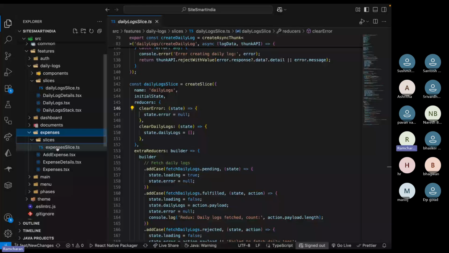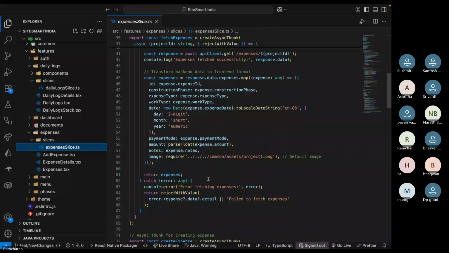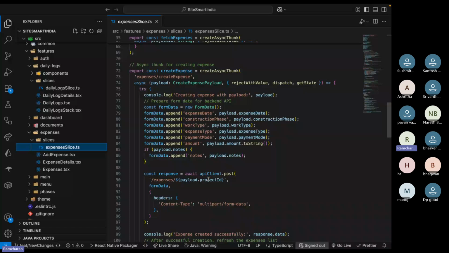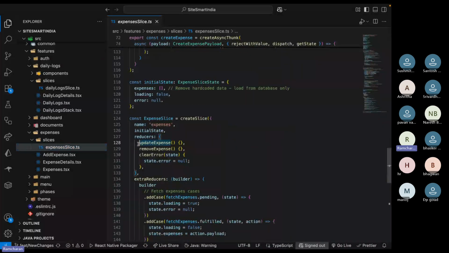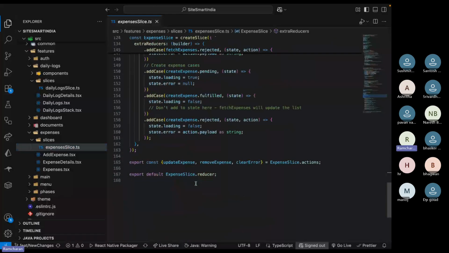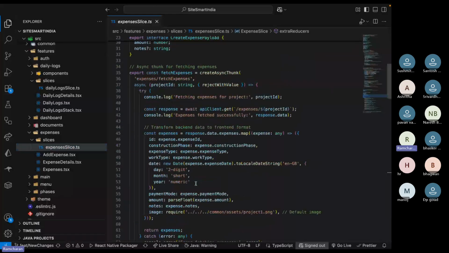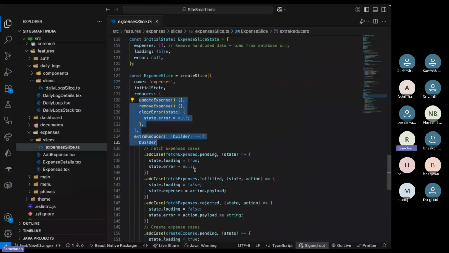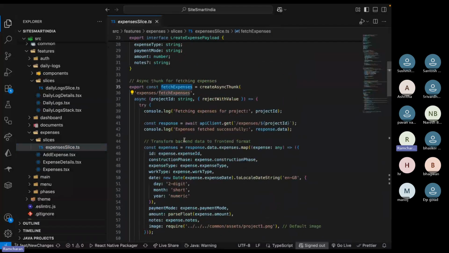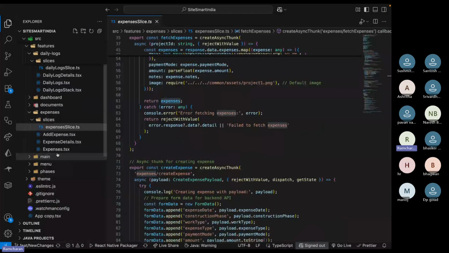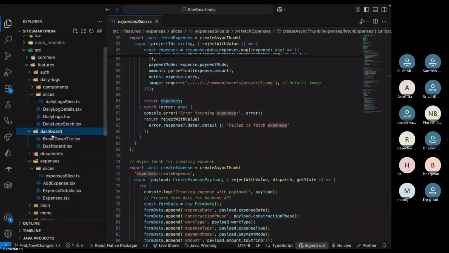This is the expense slice, using TypeScript and slices. Whatever I am telling you is a very basic example, but you see here how much code there is for a single slice. Here I am performing all the create, update, create expense, remove expense, right? You see, I'm fetching expenses, so I'm also making API calls here, API.get. So any number of slices you can write.